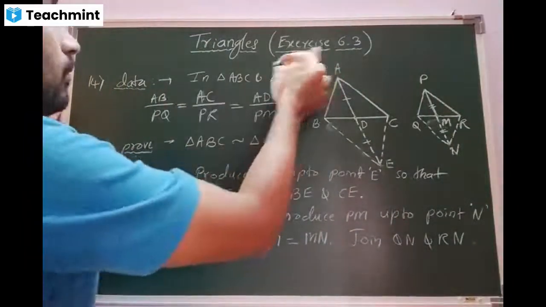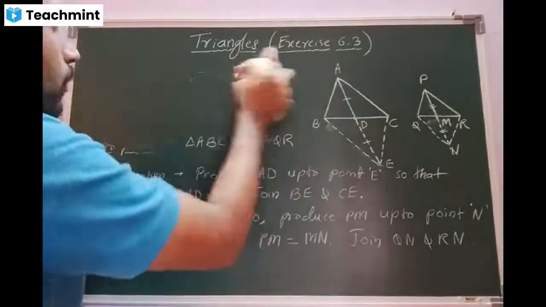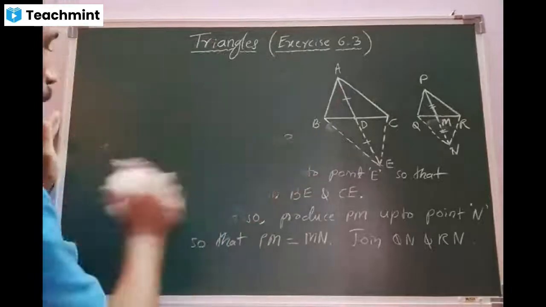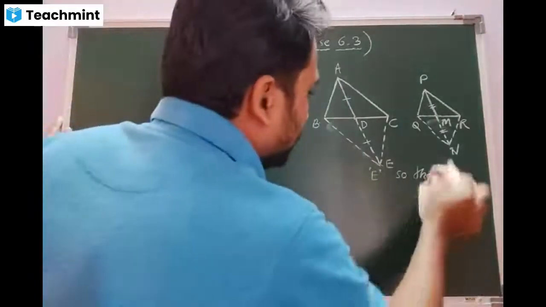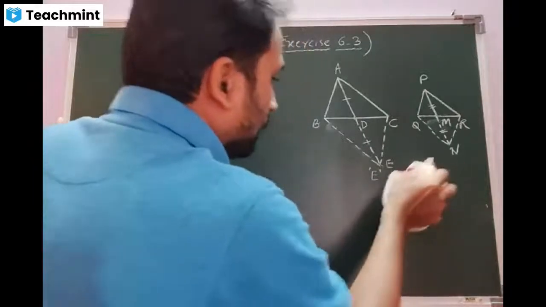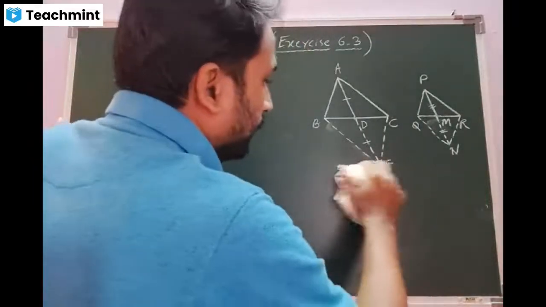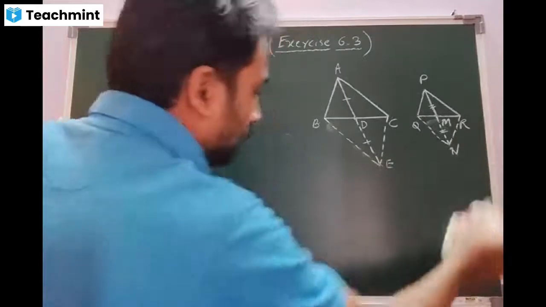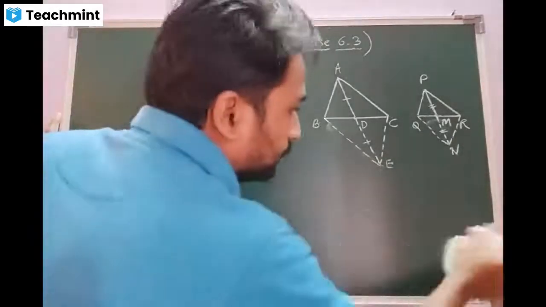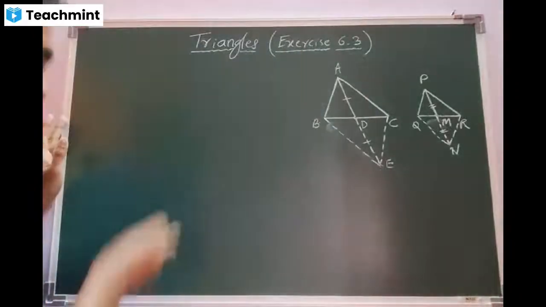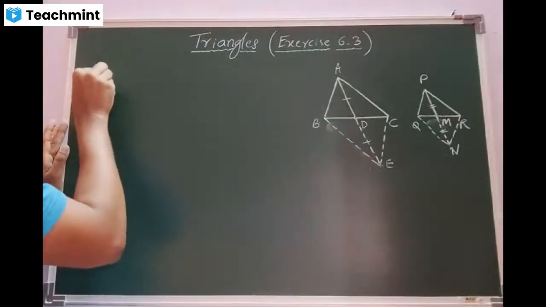Now we will proceed with the proof, how we are going to arrive at our results. Okay, beta, let us begin with the proof.